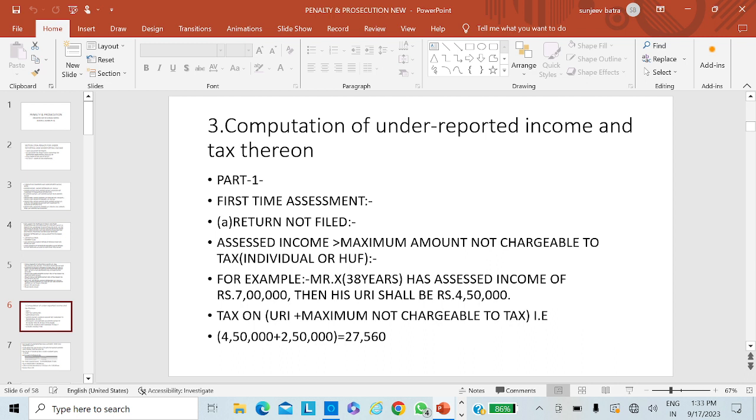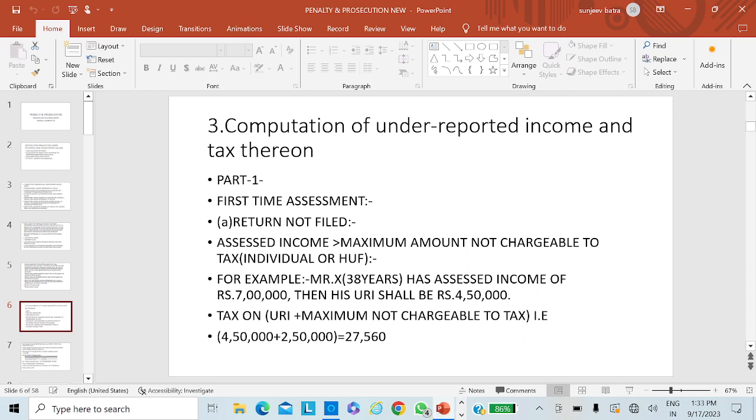In the case of company, firm or local authority, the assessed income shall be the under-reporting of income because there is no slab in that income and the tax starts charging on that section from rupee 1. Let us take an example.